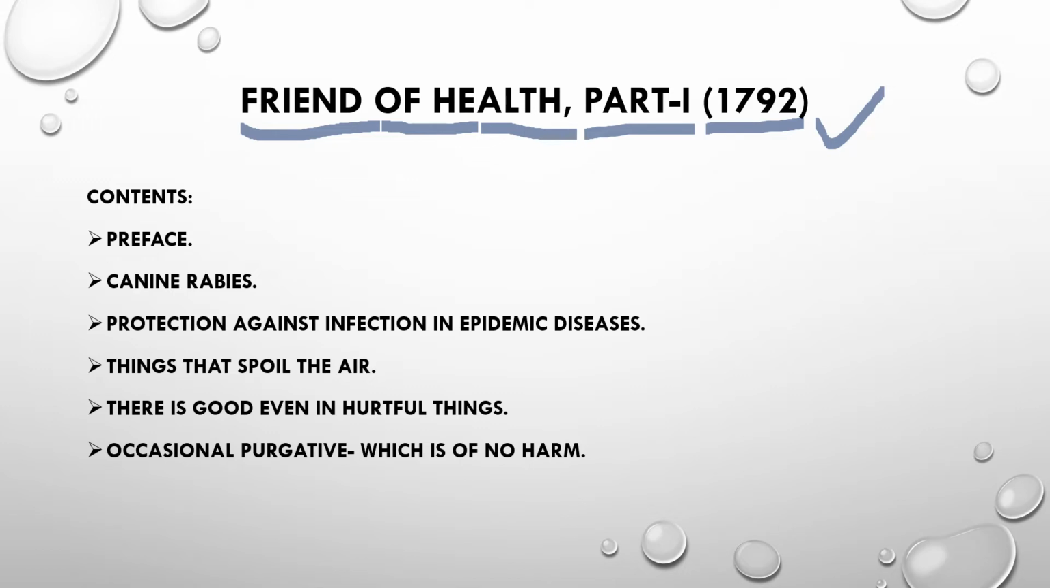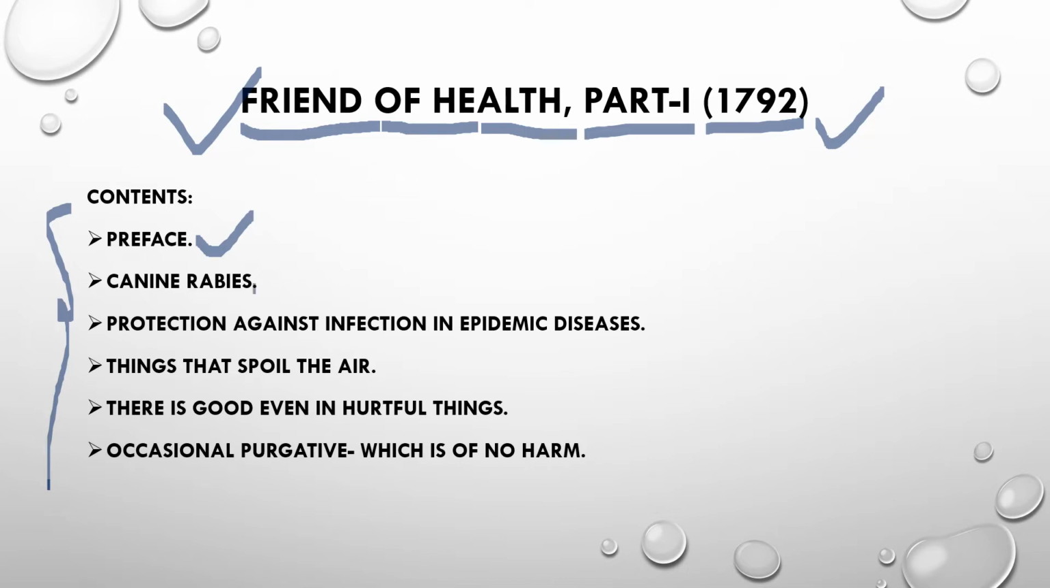And on going through the literature, you can also see that Dudgeon, who translated these lesser writings, says that Hahnemann was a friend of health. Just know the meaning, that's all. Next, what does this Friend of Health, part 1, contain? It contains the preface, as any article or literature contains a preface. What does the Friend of Health contain?